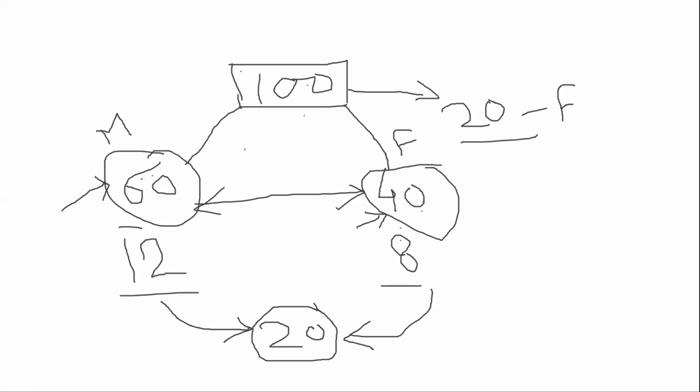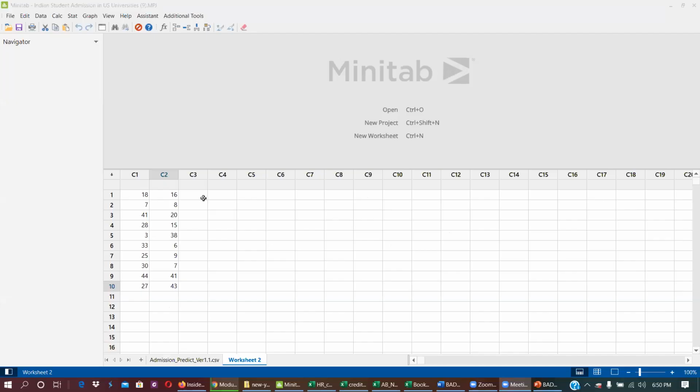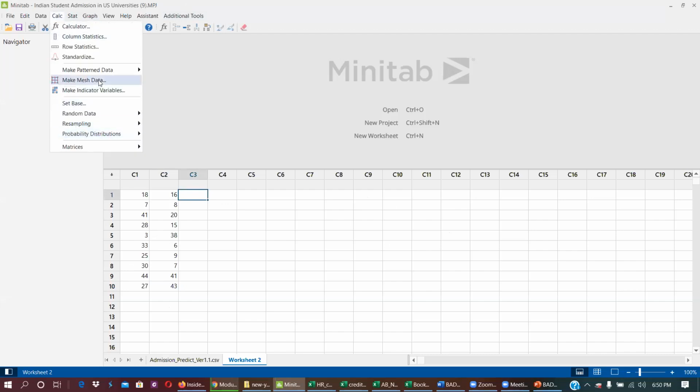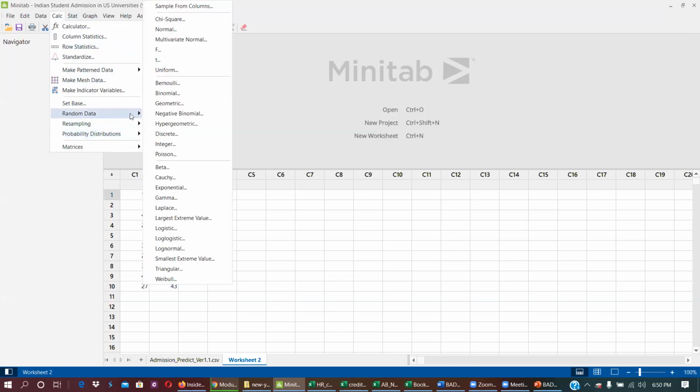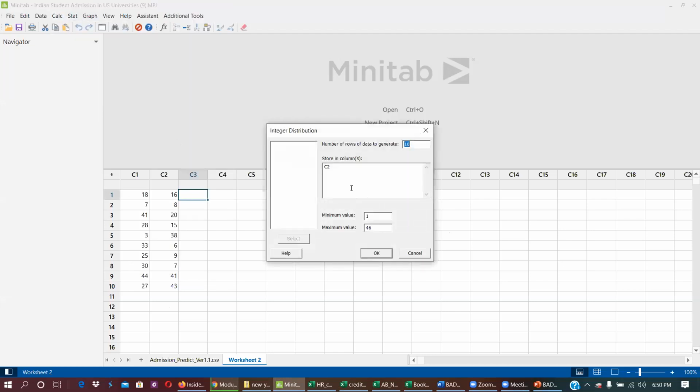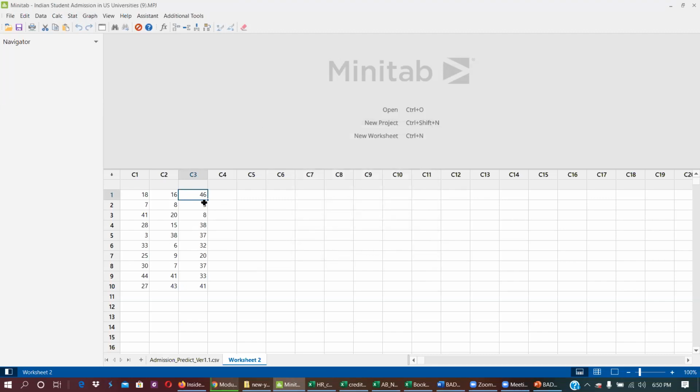Can you see the screen now? Okay, let's do it again: Calc, Random Data, Integer, and I'm just going to do it in C3. Let's say these are 38 and 38. I got these two repeated numbers here. What I can do is one more.